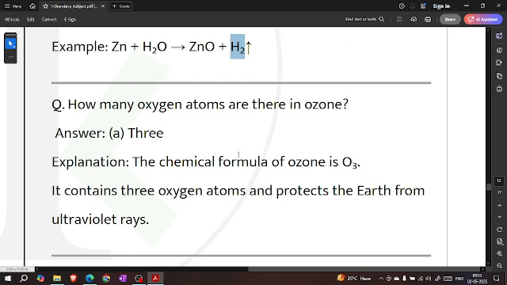How many oxygen atoms are there in ozone? 3. The chemical formula of ozone is O3. It contains 3 oxygen atoms and protects the earth from ultraviolet rays.